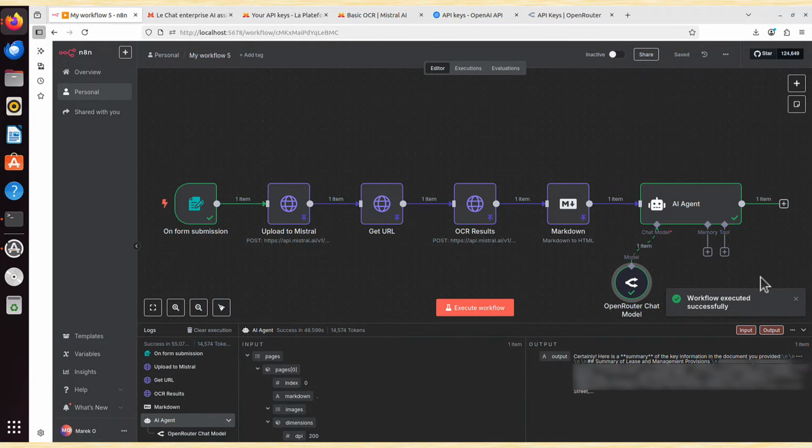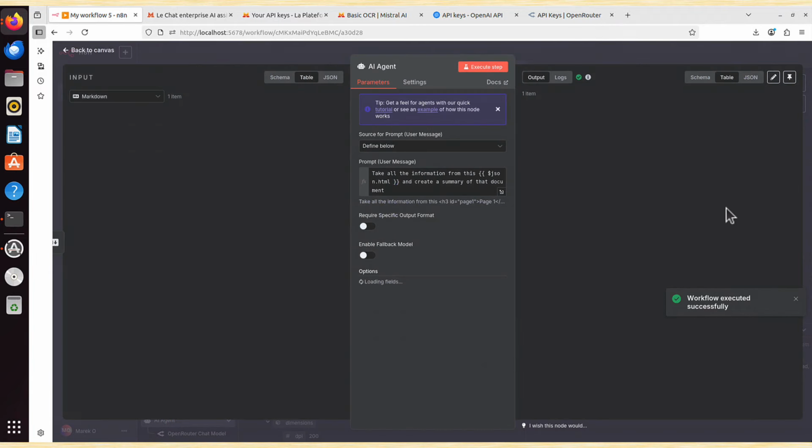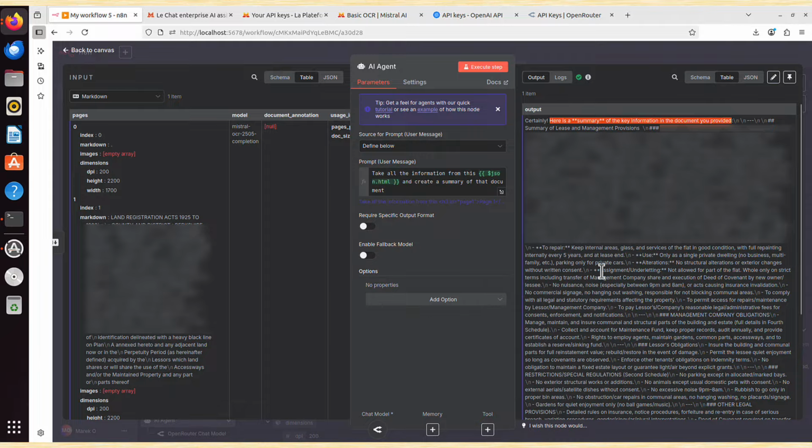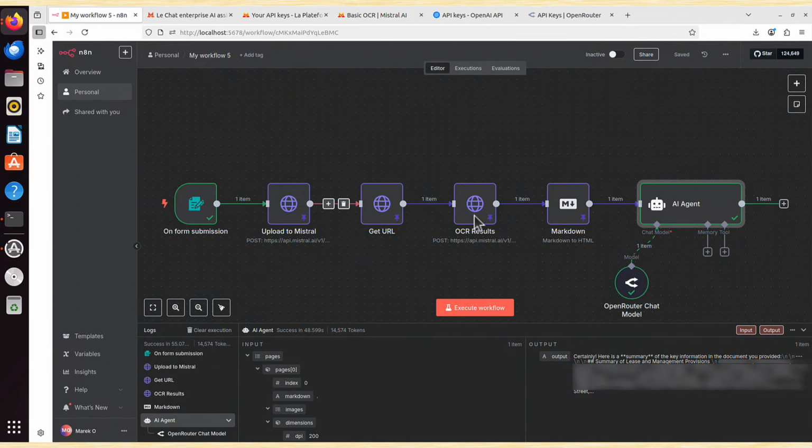It took a while, but it says workflow executed successfully. And if I double click on that, that's what I have currently. Here is a summary of the key information in the document provided. And it's a much shorter version. For example, alterations: no structural alterations or exterior changes without written consent. Now I have one page to go through rather than 44. Or if I have a specific question about this document, I can simply change it here. And that's where we are now.